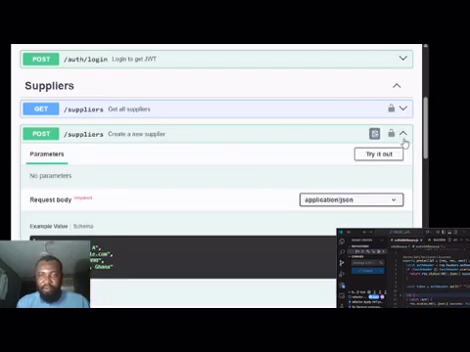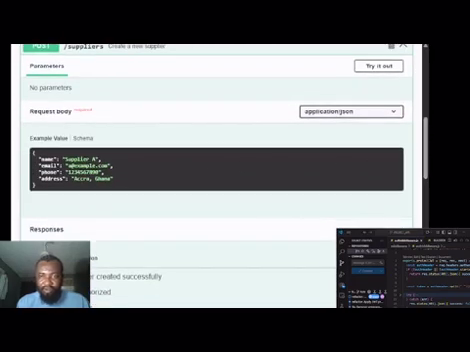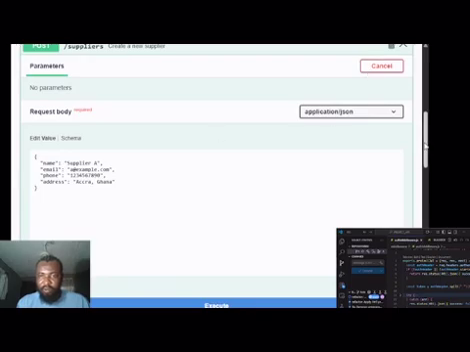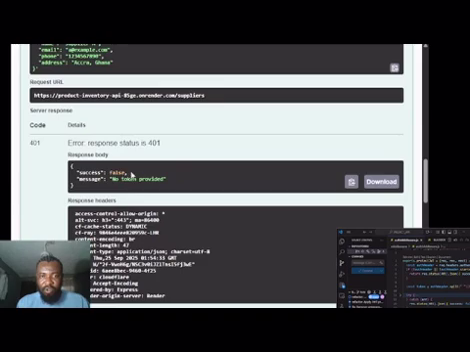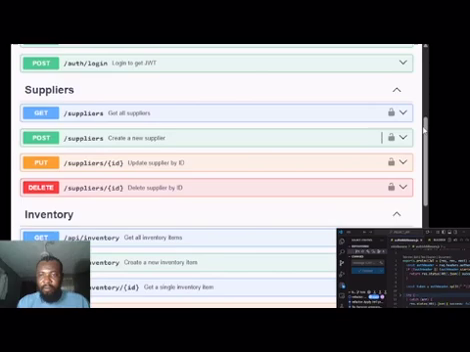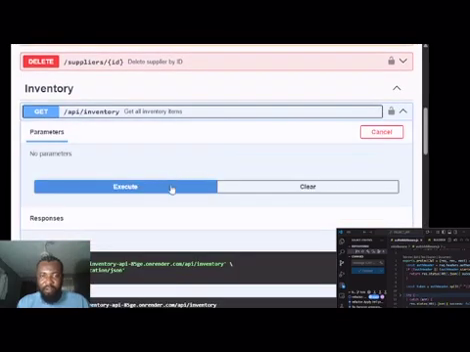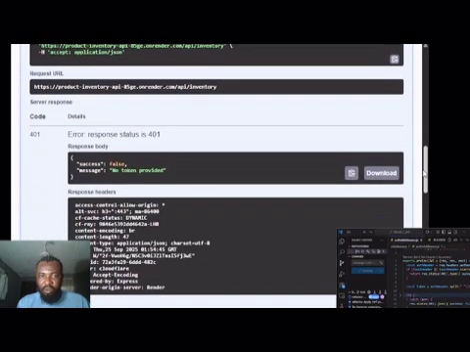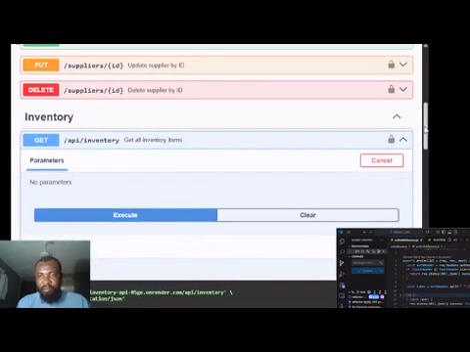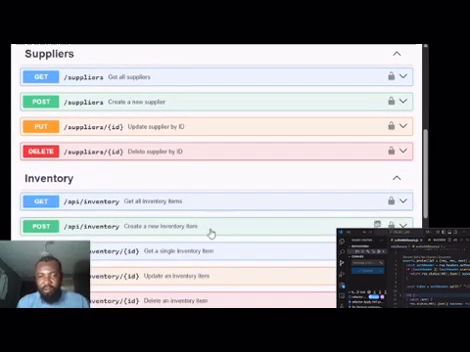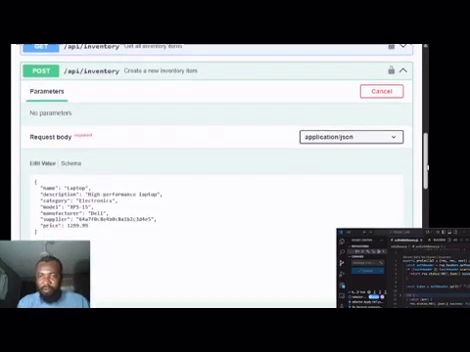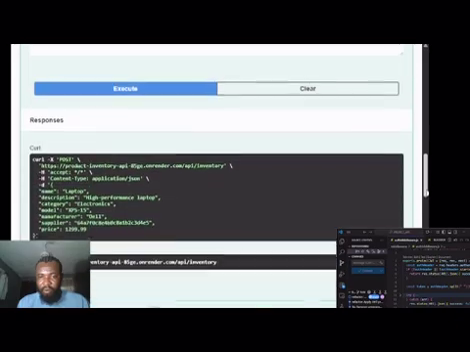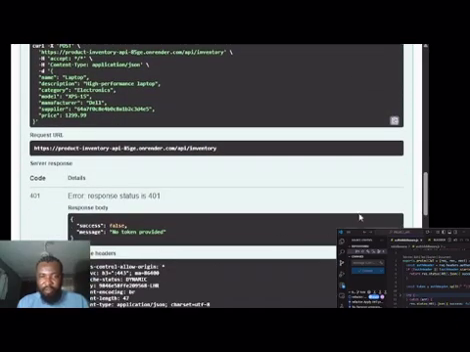Right here, if you want to create a supplier, then try to do something right now. See, no token provided, that means you're not authorized. Let's try to execute get one. See, no token provided as well.